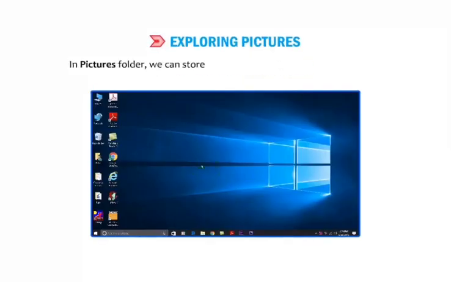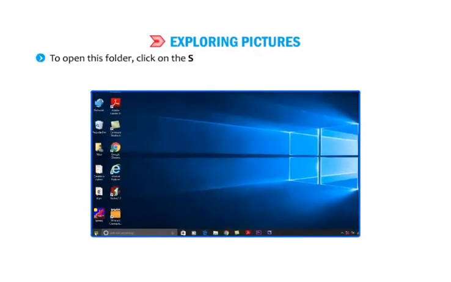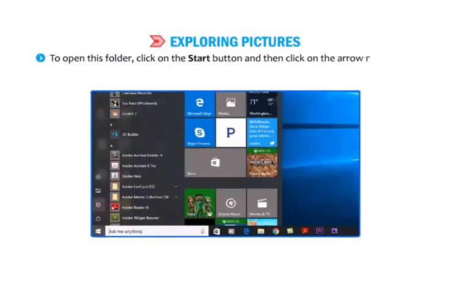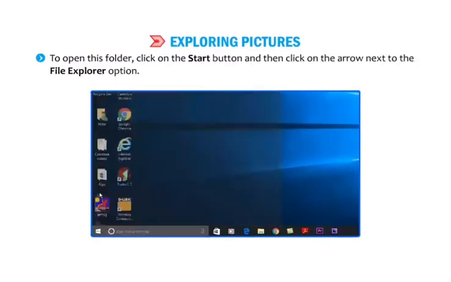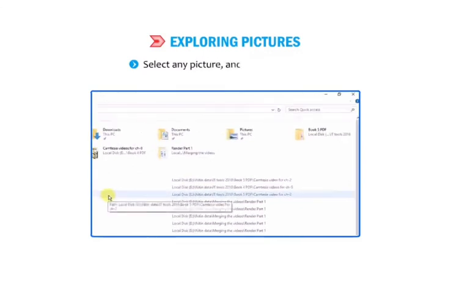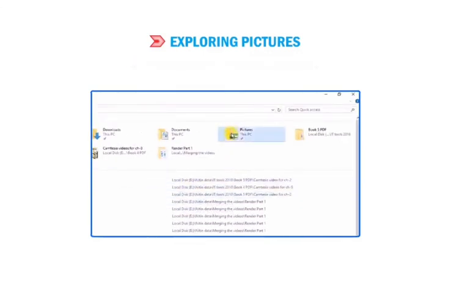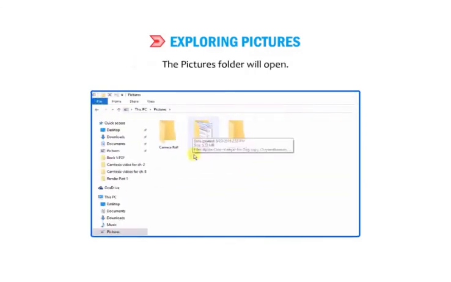Alright students, I will now explain how to explore pictures. In Pictures folder, we can store digital photos, images and graphic files. To open this folder, click on the Start button and then click on the arrow next to the File Explorer option. Select the Pictures option from the right pane. The Pictures folder will open.